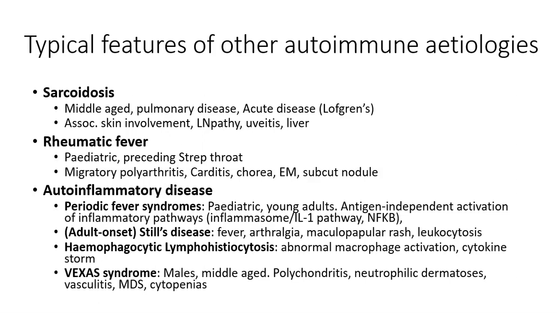VEXAS tends to affect males more than females and has disease onset in middle age. Typical manifestations of VEXAS syndrome include polychondritis, neutrophilic dermatoses, vasculitis, myelodysplastic syndrome, and cytopenias. Like the other autoinflammatory diseases, the manifestations intersect the specialties of rheumatology, hematology, and immunology, as well as other autoimmune diseases with various etiologies, including the autoinflammatory diseases.